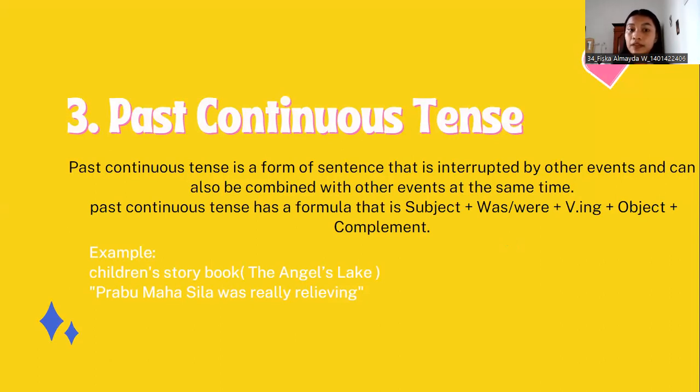The example from past continuous tense in the children's storybook, The Angel's Leg: Prabu Mahasila was really relevant, because the sentence has a subject, was plus verb-ing, and object and complement.